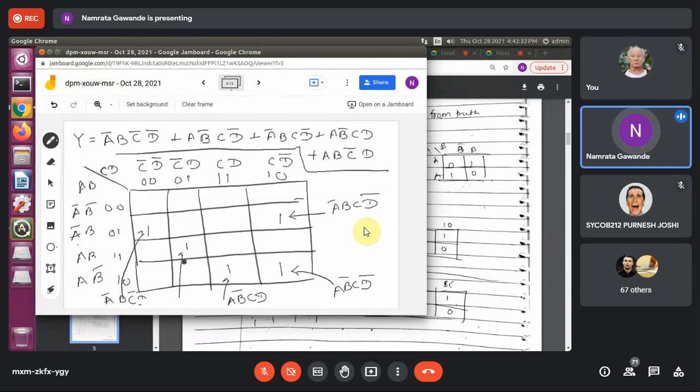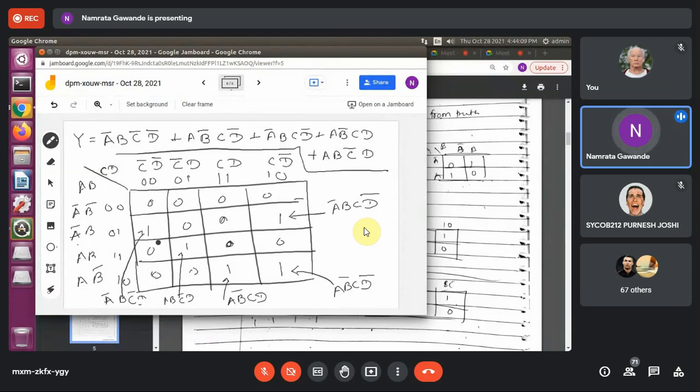This is representing A, B, C bar, D. Fine. So for 5 terms, 1, 2, 3, 4, 5 ones are placed. The rest of the cells can be filled with zeros, considering that wherever the output is not 1, it will be considered as a 0 always. Right? So this is the K-map for this particular equation.